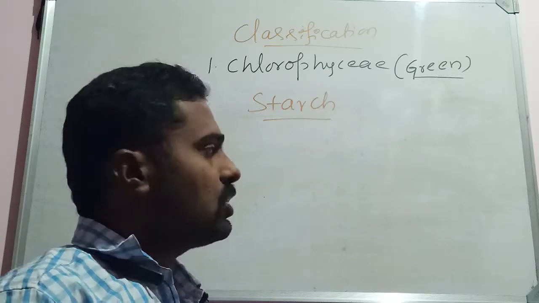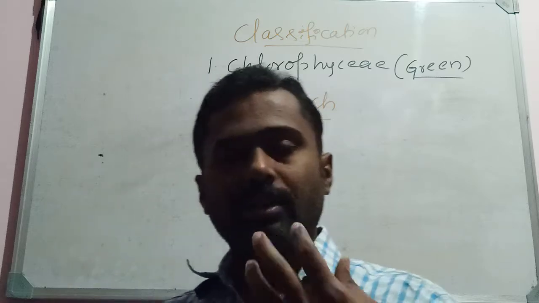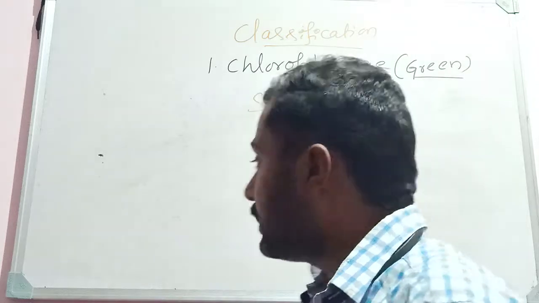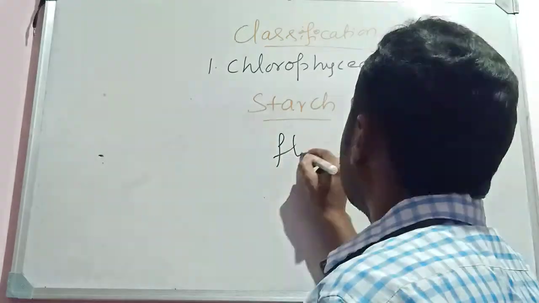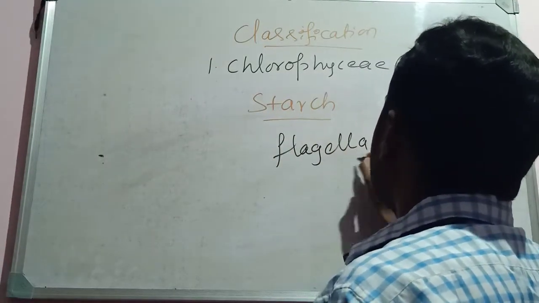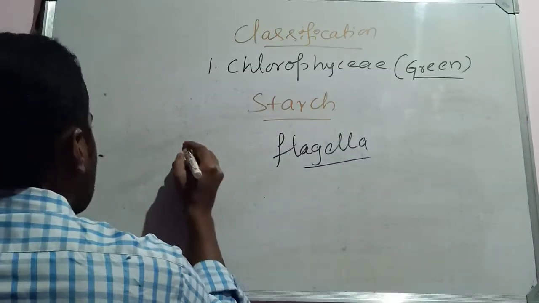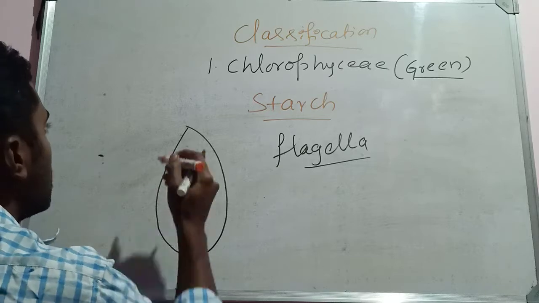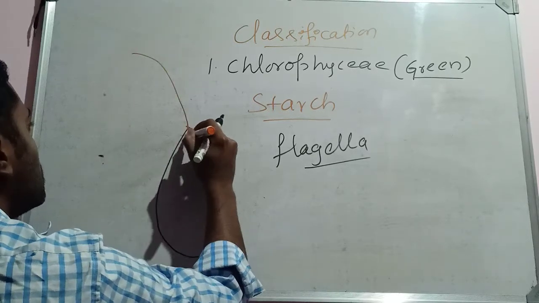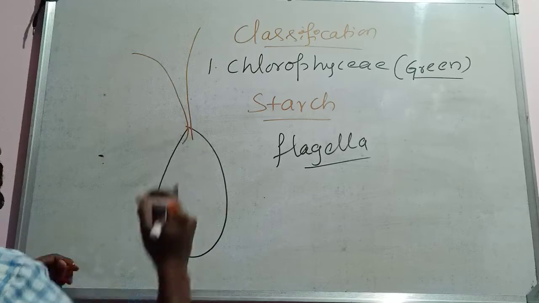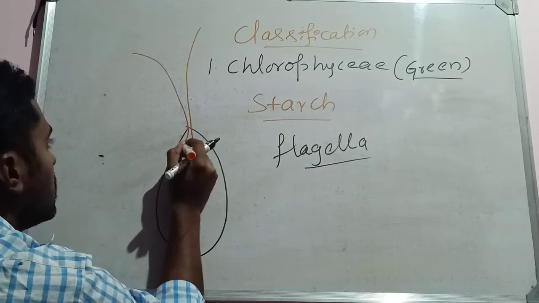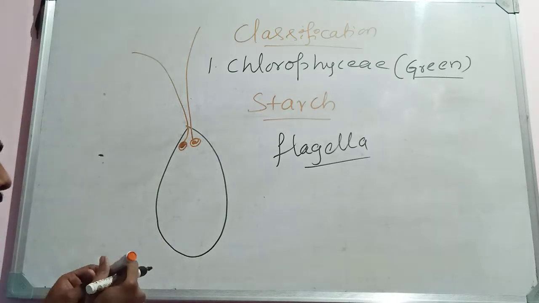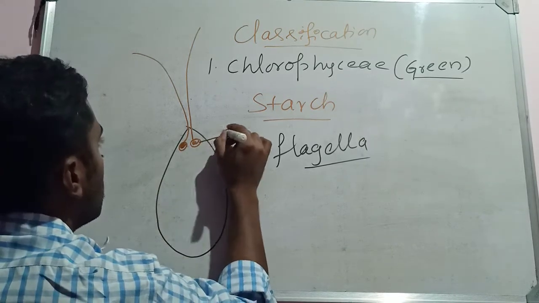Both asexual spores and gametes are motile, and in some unicellular algae motility can be seen. For that motility, they possess flagella. Once you see a cell of Chlamydomonas, you can observe flagella like this. There are 2 flagella seen here, and these flagella attach to a structure called the blepharoplast.